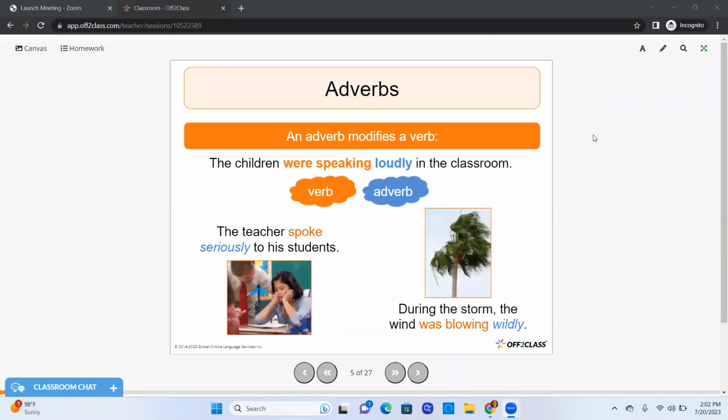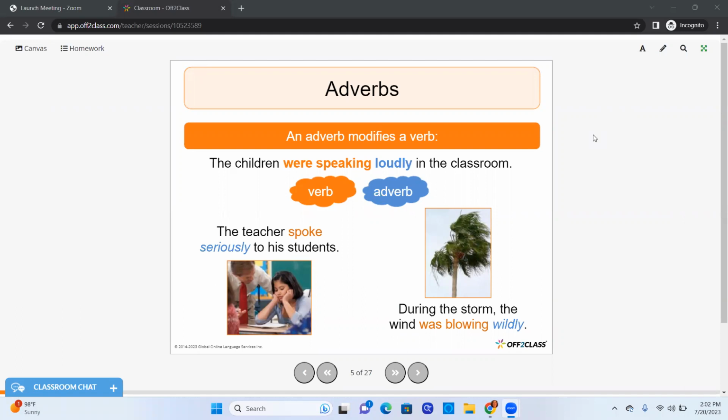So, we are going to discuss briefly some differences with adverbs and adjectives because there are some. So, let's go ahead and get started. Let's first discuss adverbs. Well, what is an adverb?